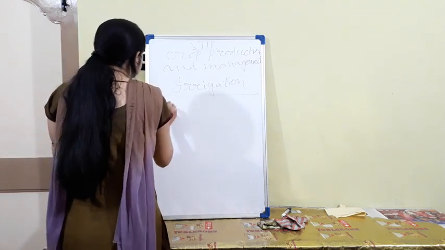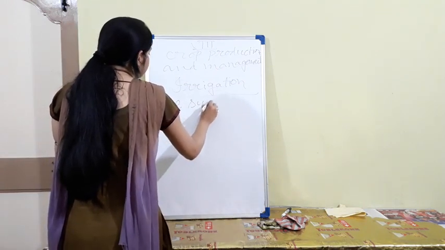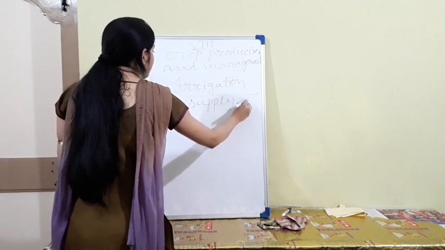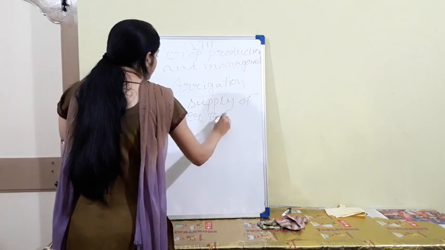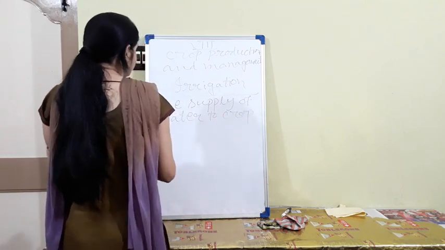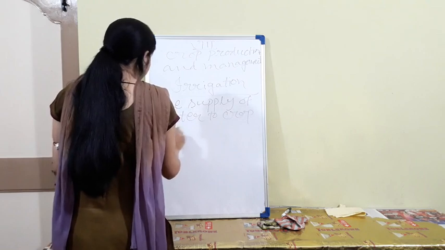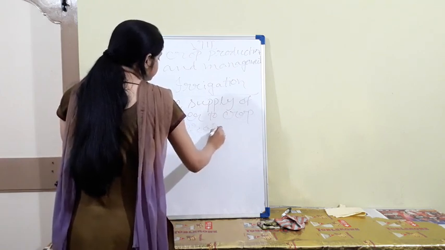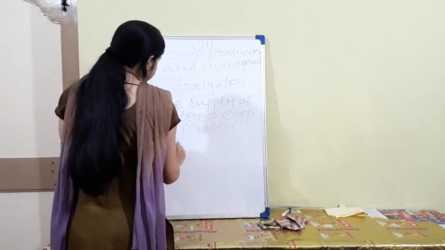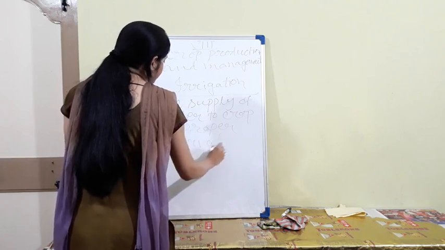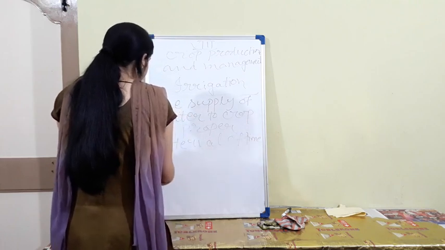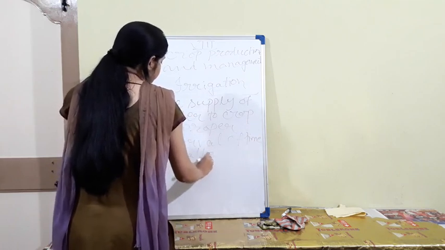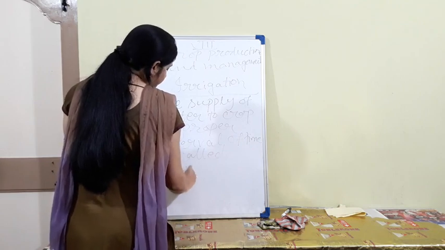So you can say that the supply of water to the crop at proper interval of time is called irrigation.